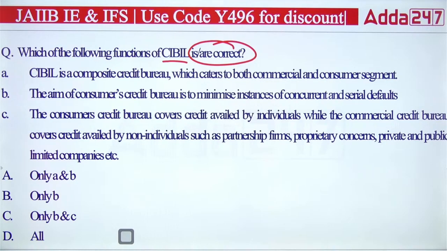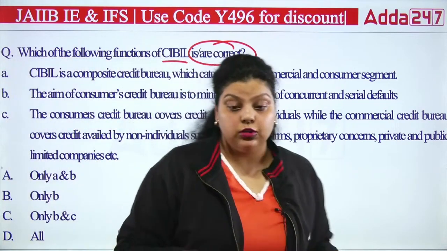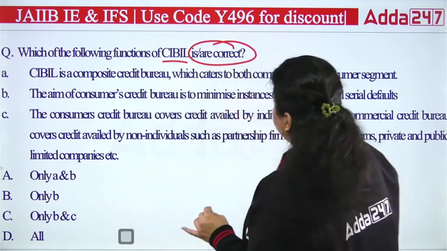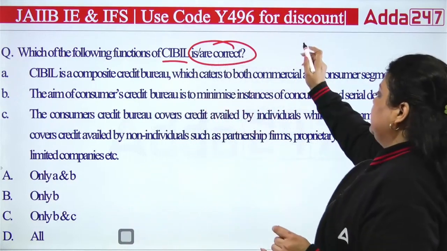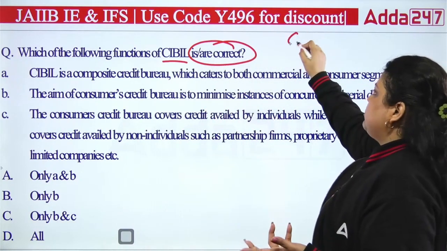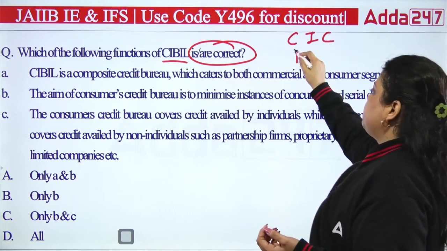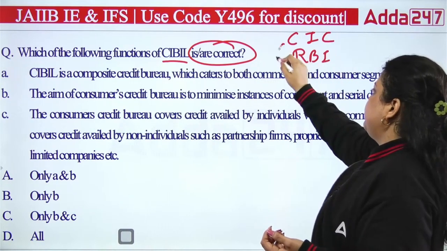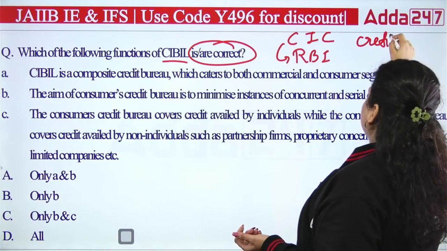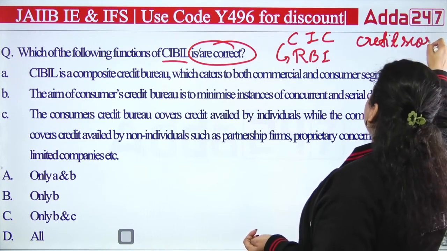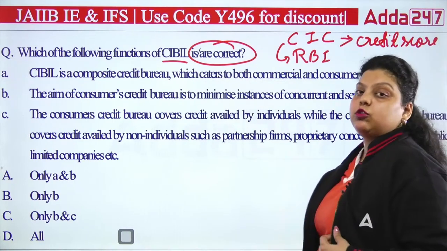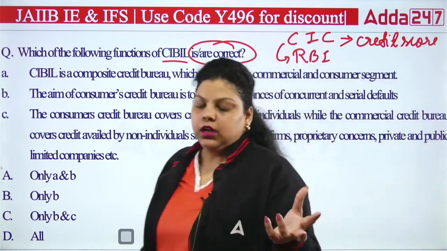When it comes to CIBIL, first of all, it stands for Credit Information Bureau of India Limited. It is a credit information company which is regulated by RBI, and it gives the credit score. It provides the credit score to individuals as well as to commercial units.